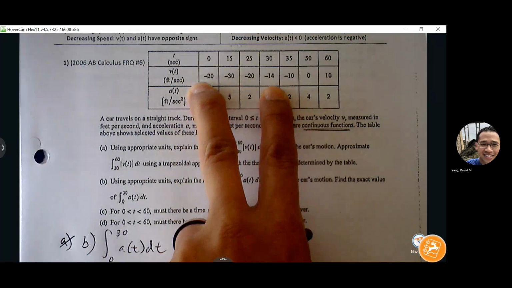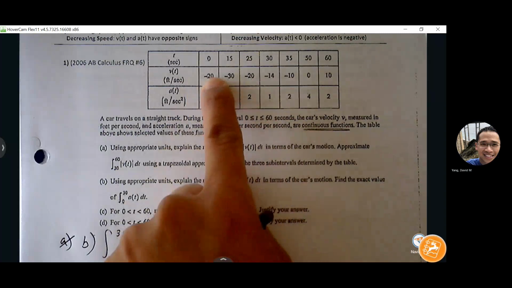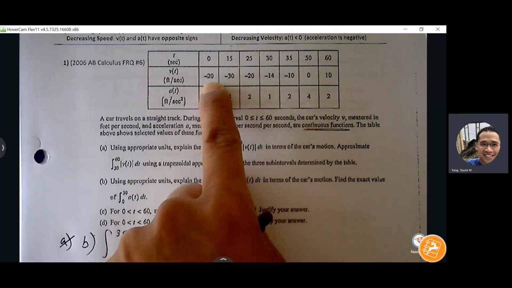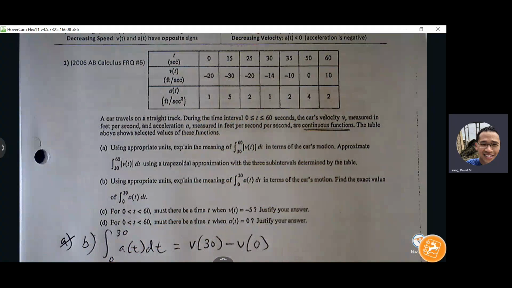So we know at 0 seconds, he's moving at -20 feet per second, and then at 30 seconds, he's at -14.